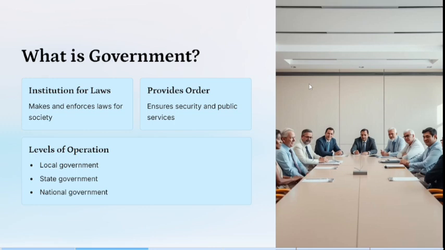So now let's look at the levels of operations of the government. We have the local government. For example, if we are using the Nigeria aspect, we have the local government, we have the state government, and we have the national government, which can also be considered as the federal government. So let's move on.